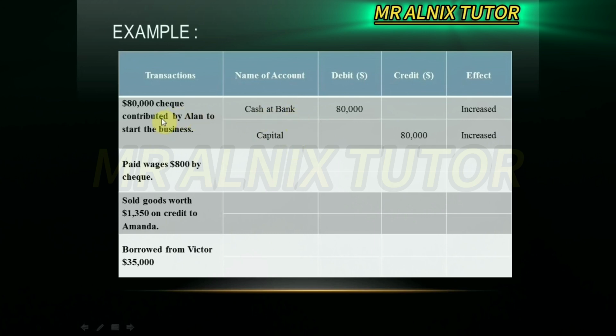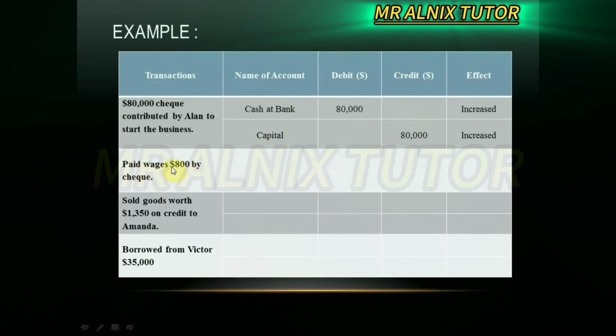Contribute means putting the money into the cash and bank account. That's why under the debit side, 18,000. Then the other one, capital. Capital is considered credit side, so you put 18,000 under the credit column. Now, how about the effect? When you put the cash into your cash and bank account, it will increase. And when you contribute the money, your capital account also increases.